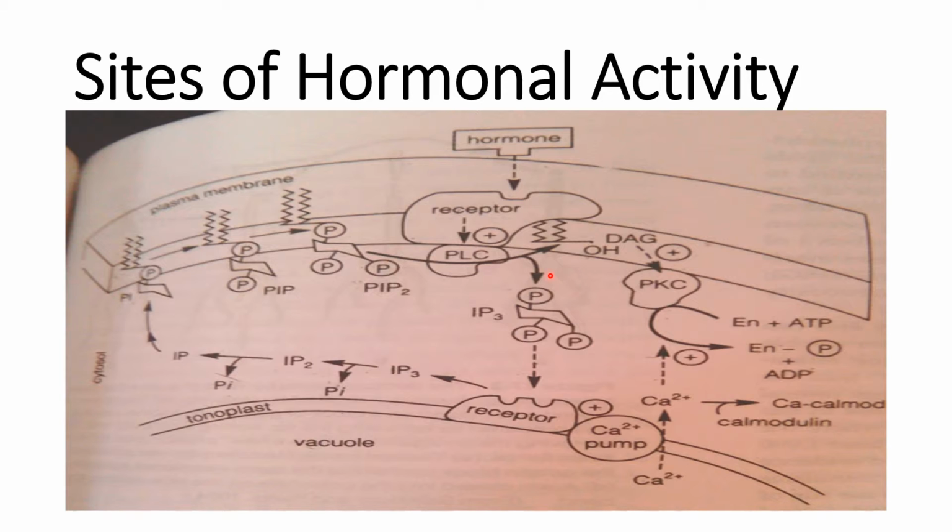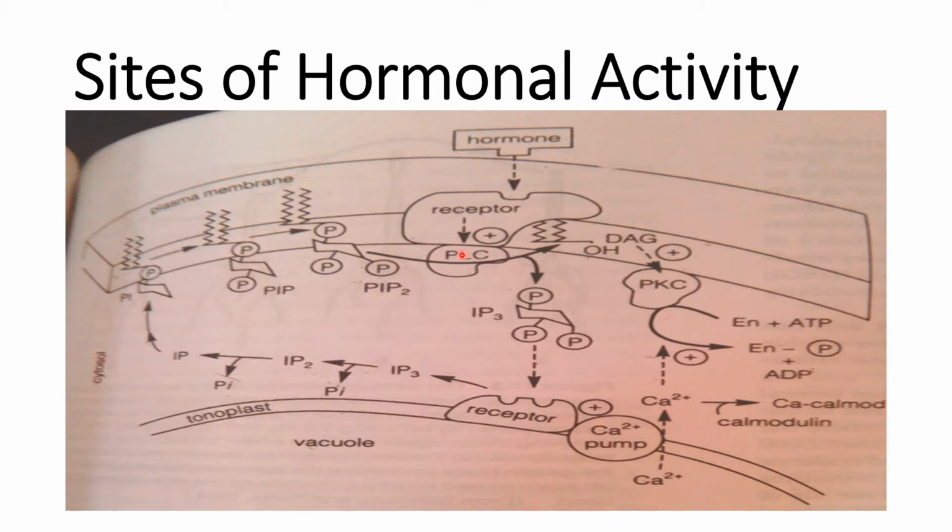As you can see in here, this is, suppose, our hormone, any hormone it may be. The hormone is received by the receptors present in the plasma membrane. Most of the time in hormone signaling, there should be a specific receptor for a specific hormone present in the plasma membrane of the particular targeted cell.